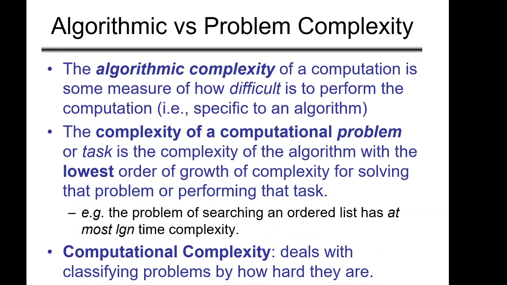There is one more thing I would like to highlight here: there are two types of complexities involved. One complexity is attached with the algorithm, and that is called algorithmic complexity. It is actually the computation cost of that algorithm. The other is the complexity of the computational problem, the complexity of the problem itself or the task. That is the complexity of the algorithm with the lowest order of growth for solving that problem or performing that task.